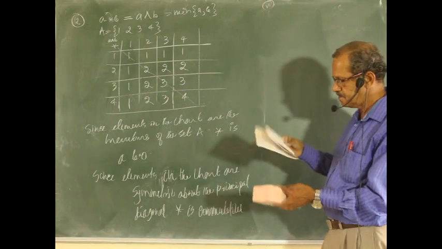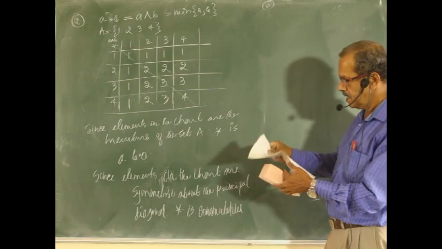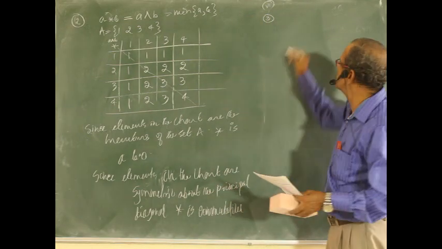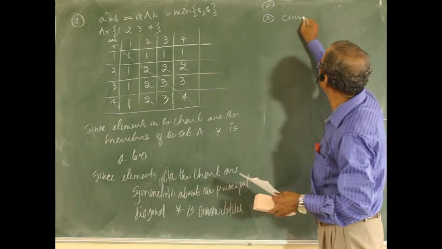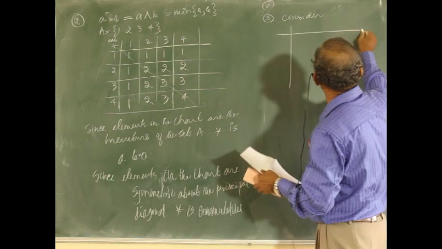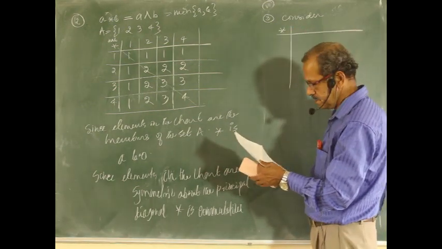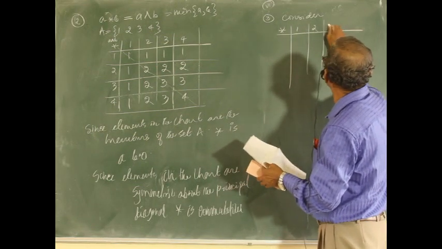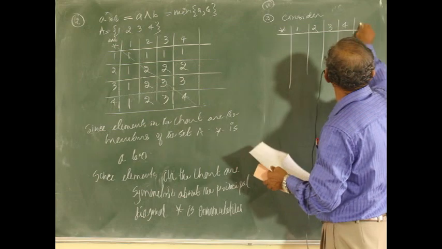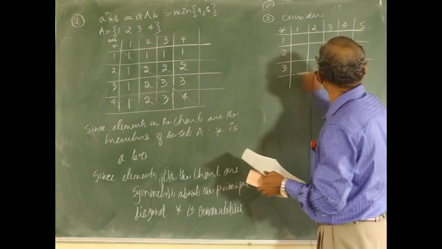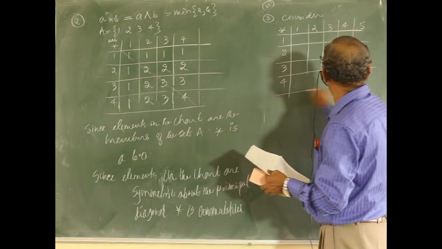Next one is problem number 3, a chart is given. Consider the binary operation chart here, with elements 1, 2, 3, 4, and 5.